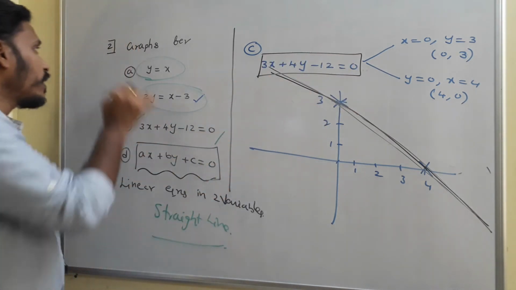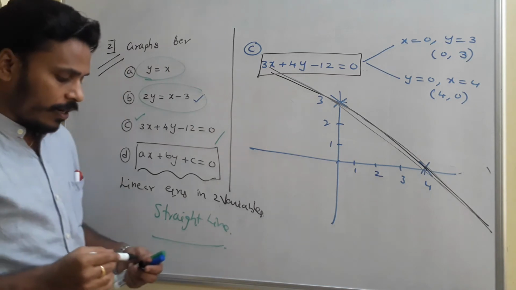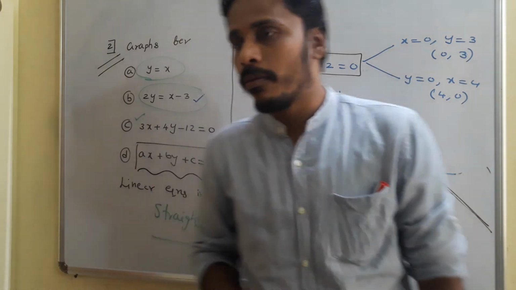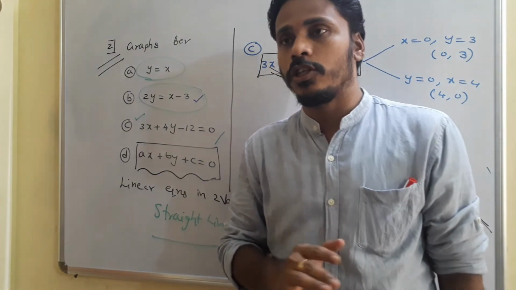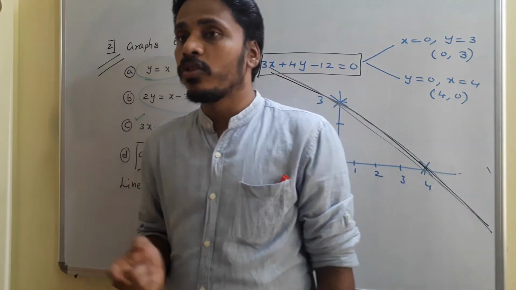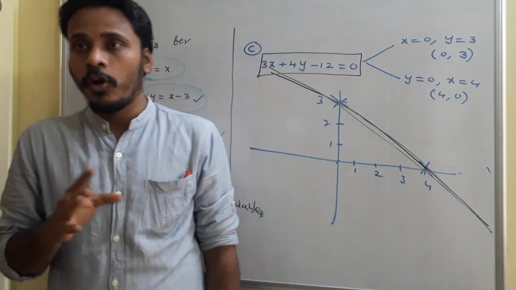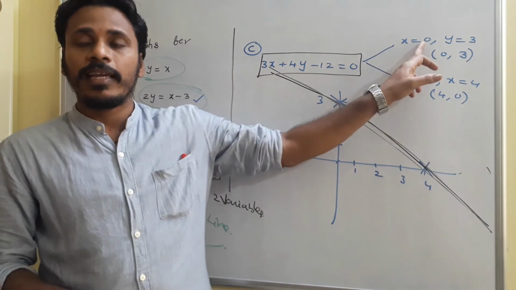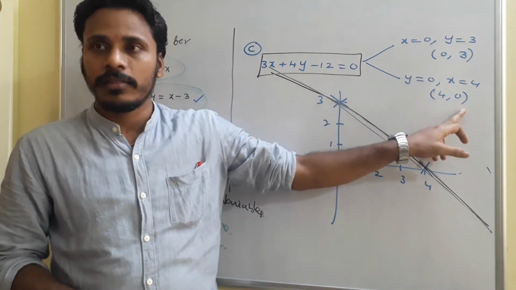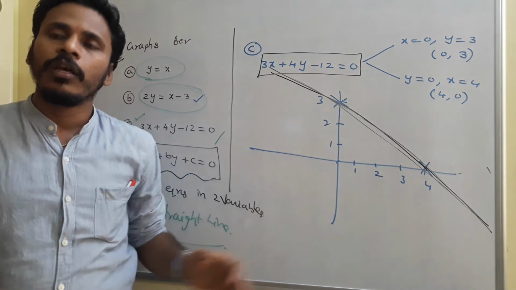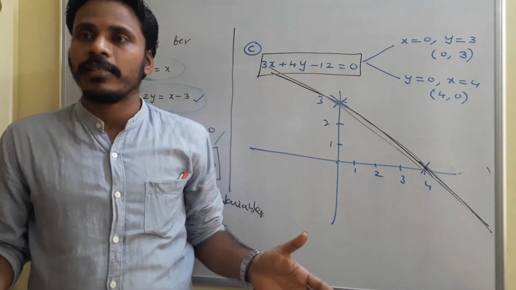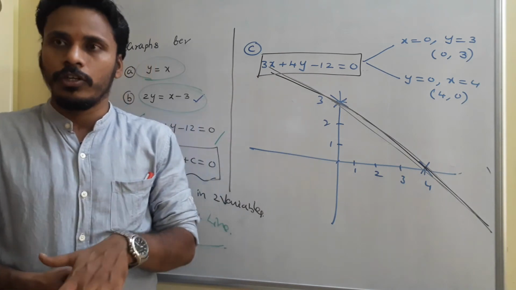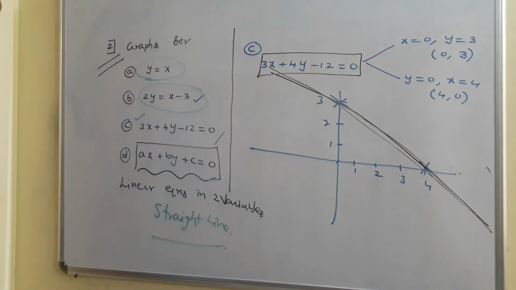At the end, in the second point of the graphs, we learned that the graph of the general linear equation in two variables, ax plus by plus c is equal to 0, is a straight line. And to sketch that graph in the graph sheet or in the coordinate system, you just locate 2 points by taking x as 0 and y, and by taking y as 0 and x. Using those 2 points, if you join them, you will get a straight line, and that straight line is the graph of the given relation of the form ax plus by plus c is equal to 0. Okay, just have a look.